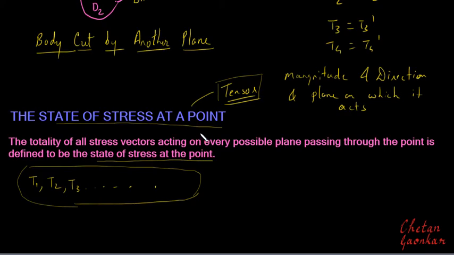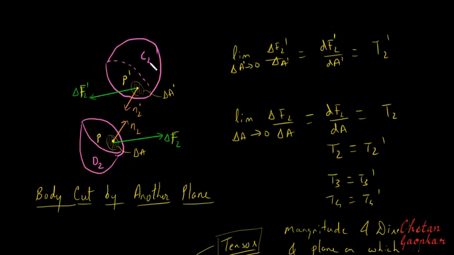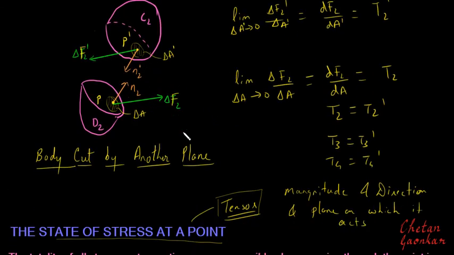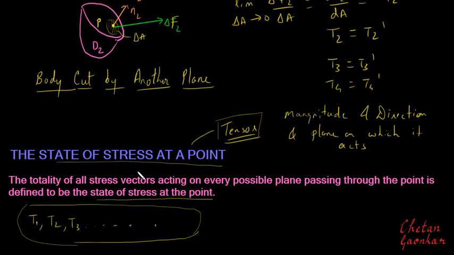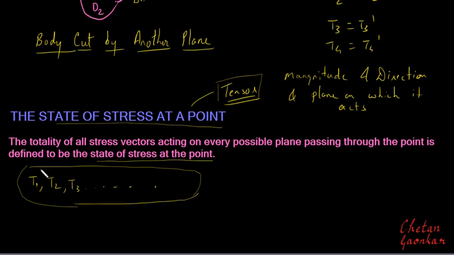Now it is the knowledge of this state of stress at a point which is very important for a design engineer in determining the critical plane and the respective critical stresses. Subsequently, in the later sections, we'll also see that the stress vectors can be found on any three mutually perpendicular planes. Now, we saw that in order to determine the state of stress, we have to find the totality of all stress vectors, right?